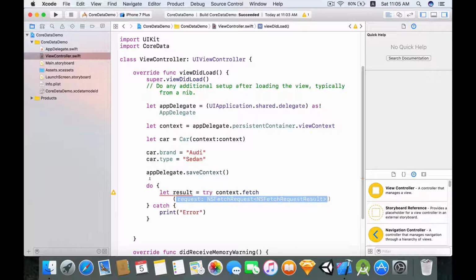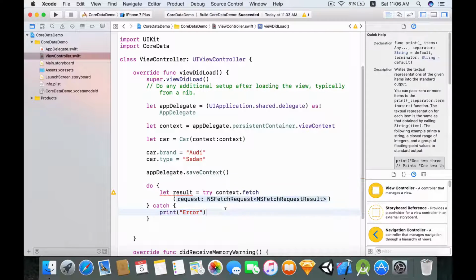So what this is doing is that it's going to try to fetch data from the context and then assign it to this result constant. And if for some reason there's any error, it's going to print error.